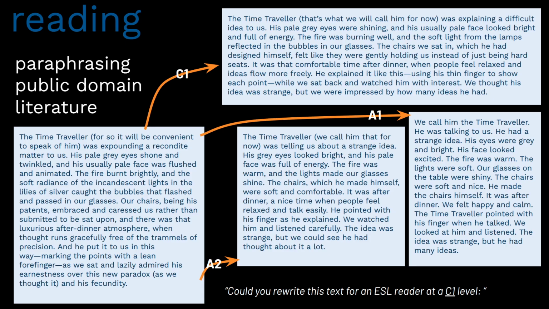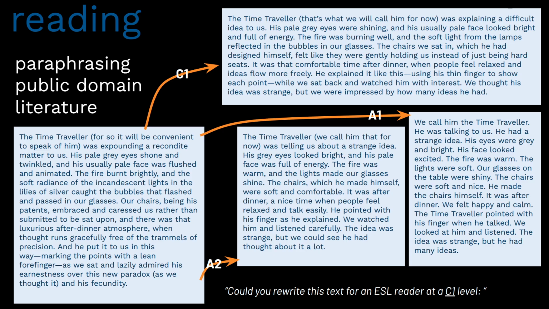And then just for comparison, I asked it to rewrite it at the A2 level. That's the middle box here. It says, "The time traveler, we call him that for now, was telling us about a strange idea. His gray eyes looked bright and his pale face was full of energy. At the end, the idea was strange, but we could see he had thought about it a lot."